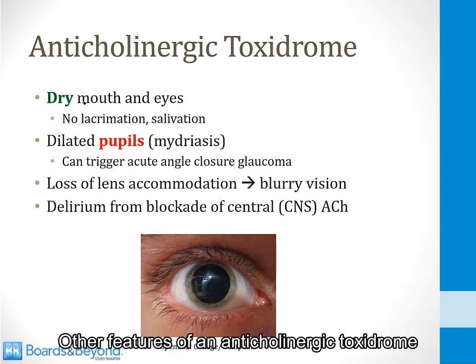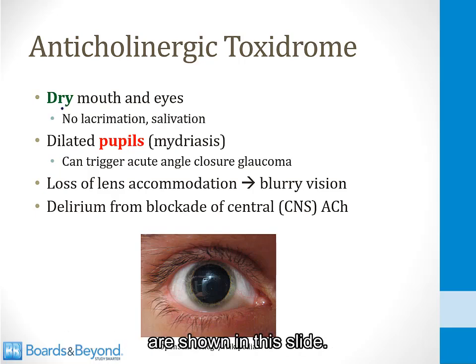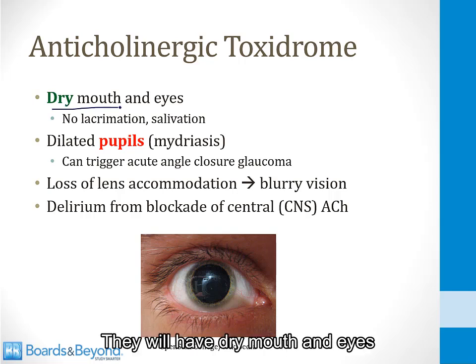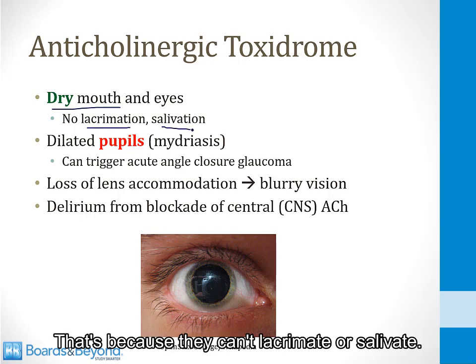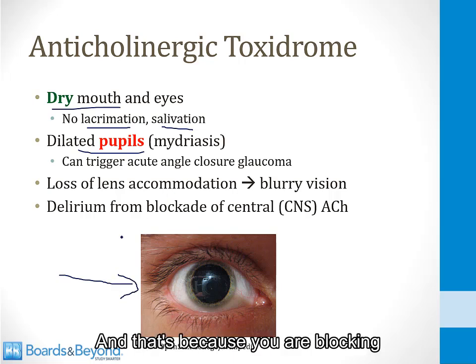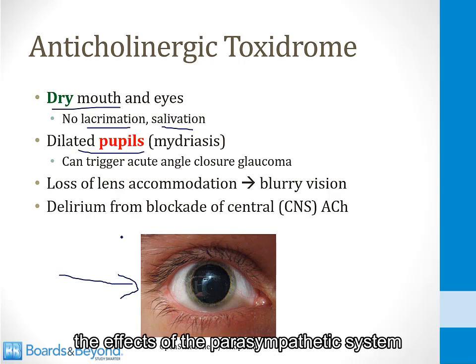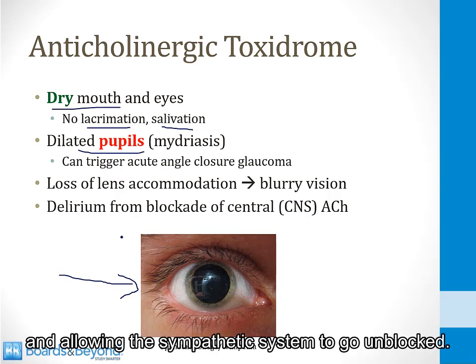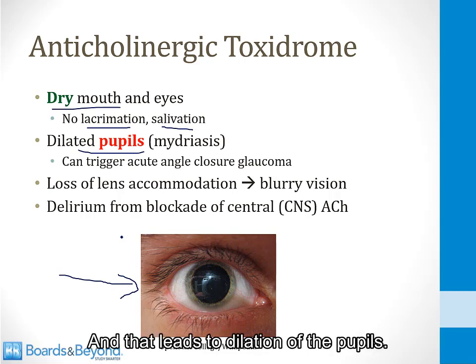Other features of an anticholinergic toxidrome are shown on this slide. Patients will be very dry. They will have dry mouth and eyes in addition to the dry skin. That's because they can't lacrimate or salivate. Their pupils will be dilated, like this one shown on the screen here. That's called mydriasis, and that's because you are blocking the effects of the parasympathetic system and allowing the sympathetic system to go unopposed, and that leads to dilation of the pupils.